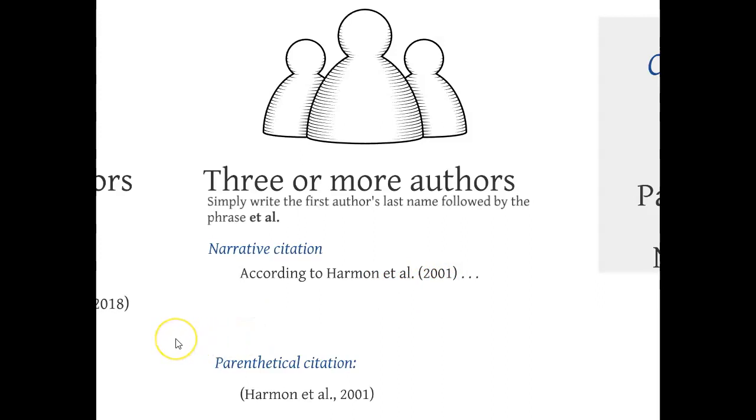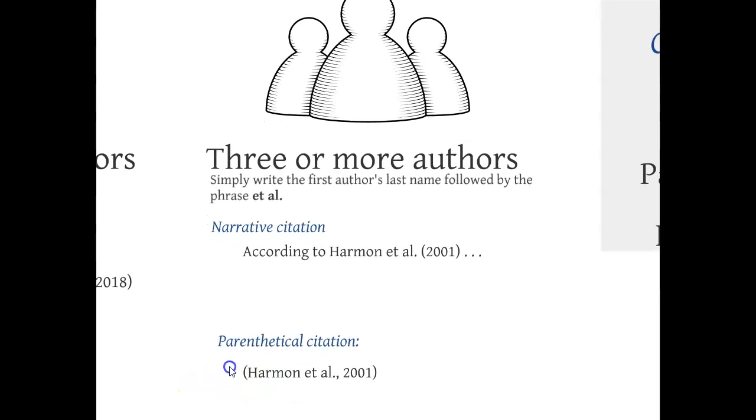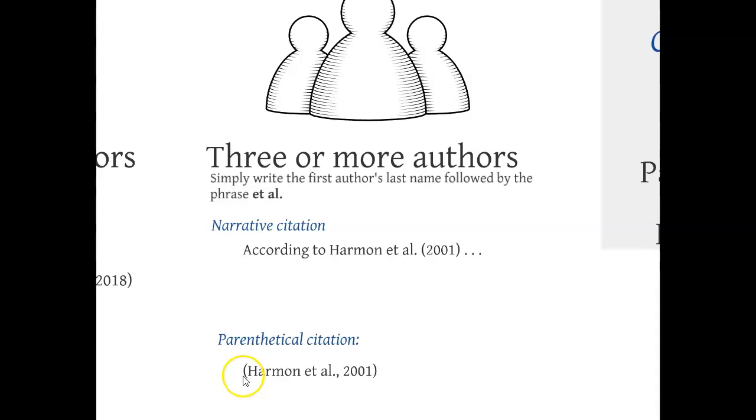If you identify a citation with 3 or more authors for the first time in a parenthetical, so that little abbreviated version at the end of your either direct quote or paraphrase, you'll include Harmon, the first author, again, followed by et al., period, a comma, and then the year. One thing we sometimes see students try to do is take an individual article and then reorganize the authors so that they're alphabetical. Don't do this. The person who is listed as the first author is the one that did the most work, so they get first credit.